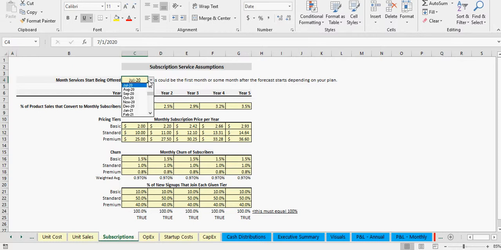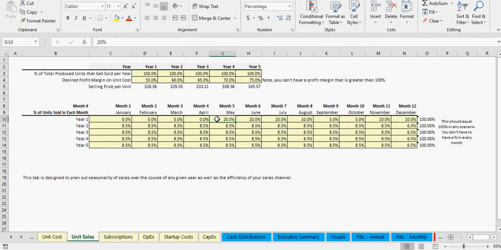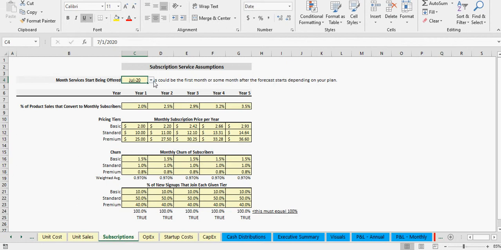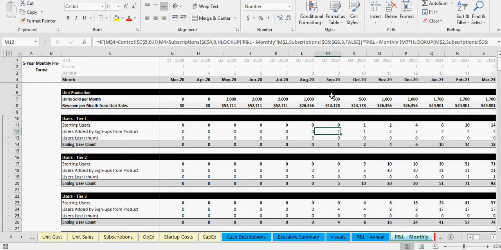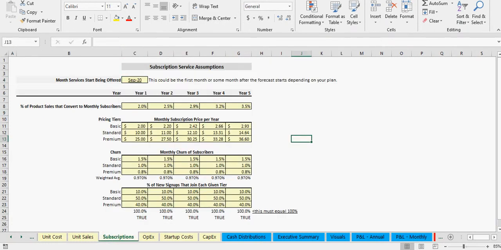You also have the month here. You can pick the month that subscribers start. So you might start manufacturing at the beginning of the year. You're not actually going to sell stuff till, you know, till May, and then you might not actually start your subscription service maybe till later. Let's say right here we have that July. We could put it to like September, and you can see now your monthly subscribers start in September, and that's all dynamic based on what I just changed. So some nice logic there.